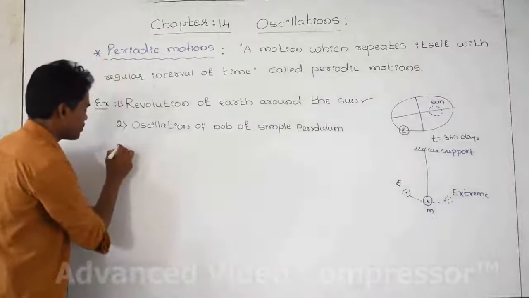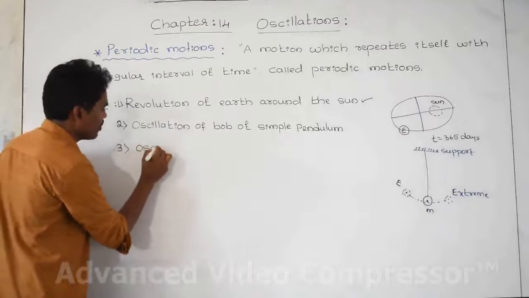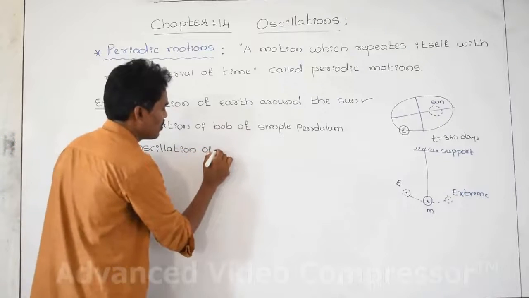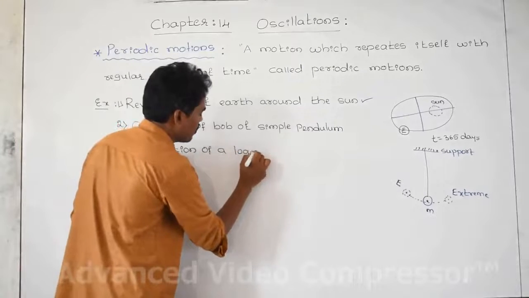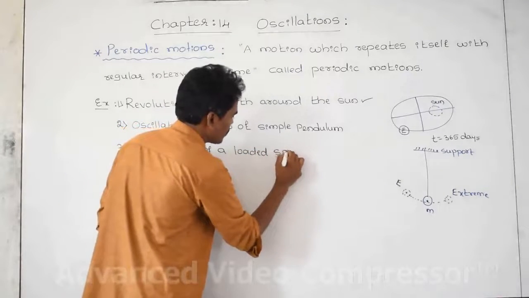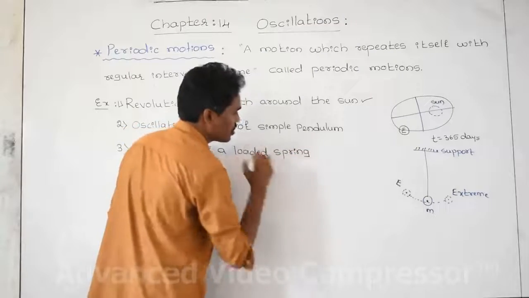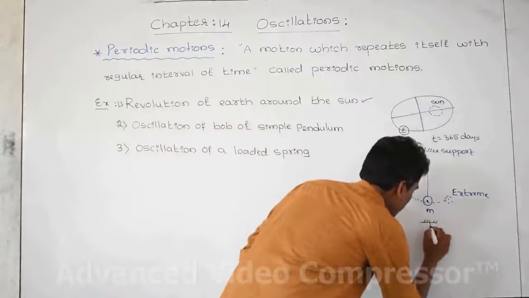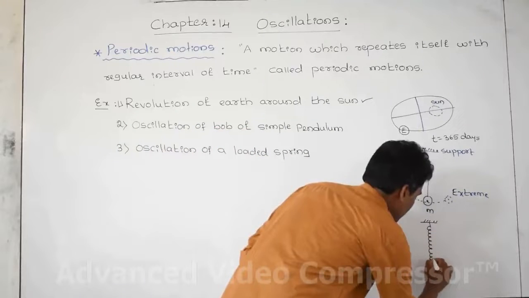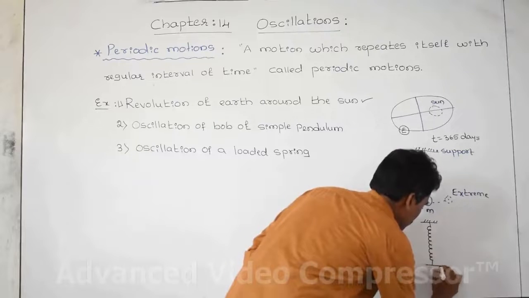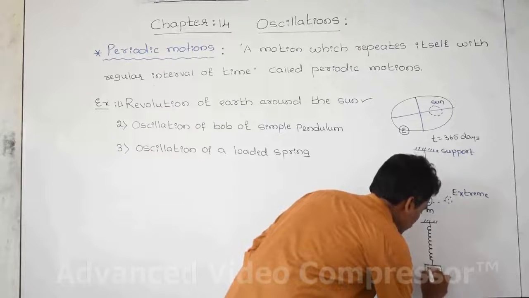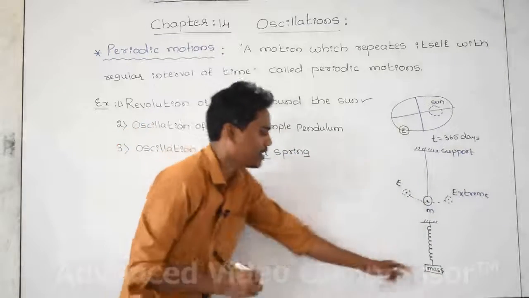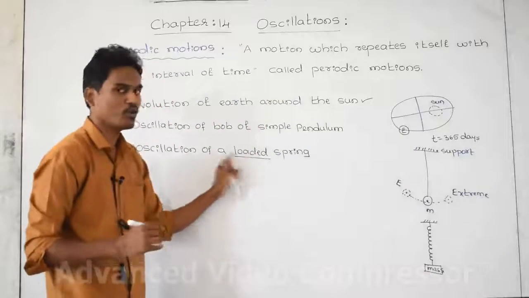And go to the third example, oscillation of a loaded spring. Loaded in the sense this is a mass, you have to attach some mass to the spring. Let us take, this is a support and this is a spring. Let us attach some mass here. Load means weight, m into g, whatever you are getting, that is the load.